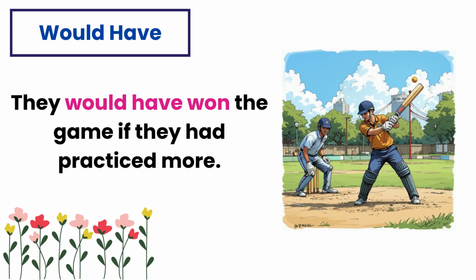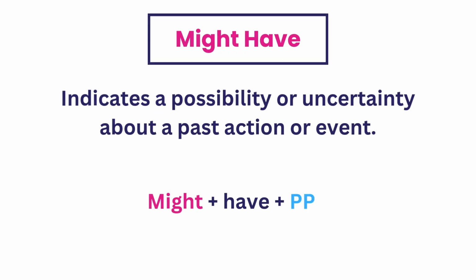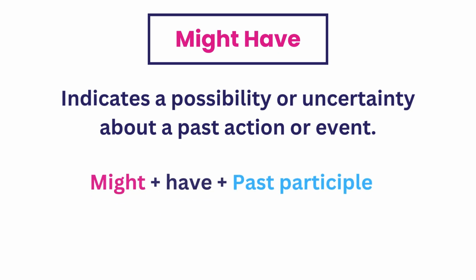They would have won the game if they had practiced more. Would have indicates they might have won if they had practiced more but didn't. Next, let's talk about might have. This is used to express a possibility or uncertainty about something that could have happened in the past. It's formed with might have plus past participle.